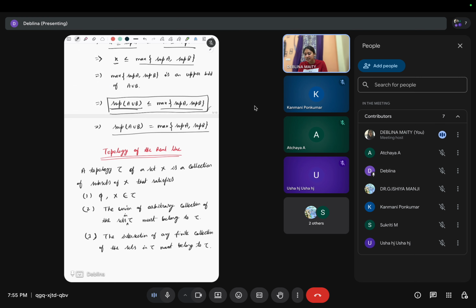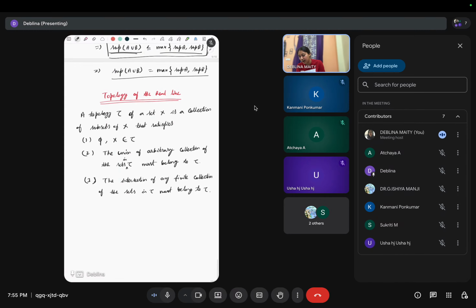So topology is this one. Topology is a collection of subsets of X. Then we say this (X, tau) is a topological space. Right? This X is not a subset of the real line here. This is a general definition.